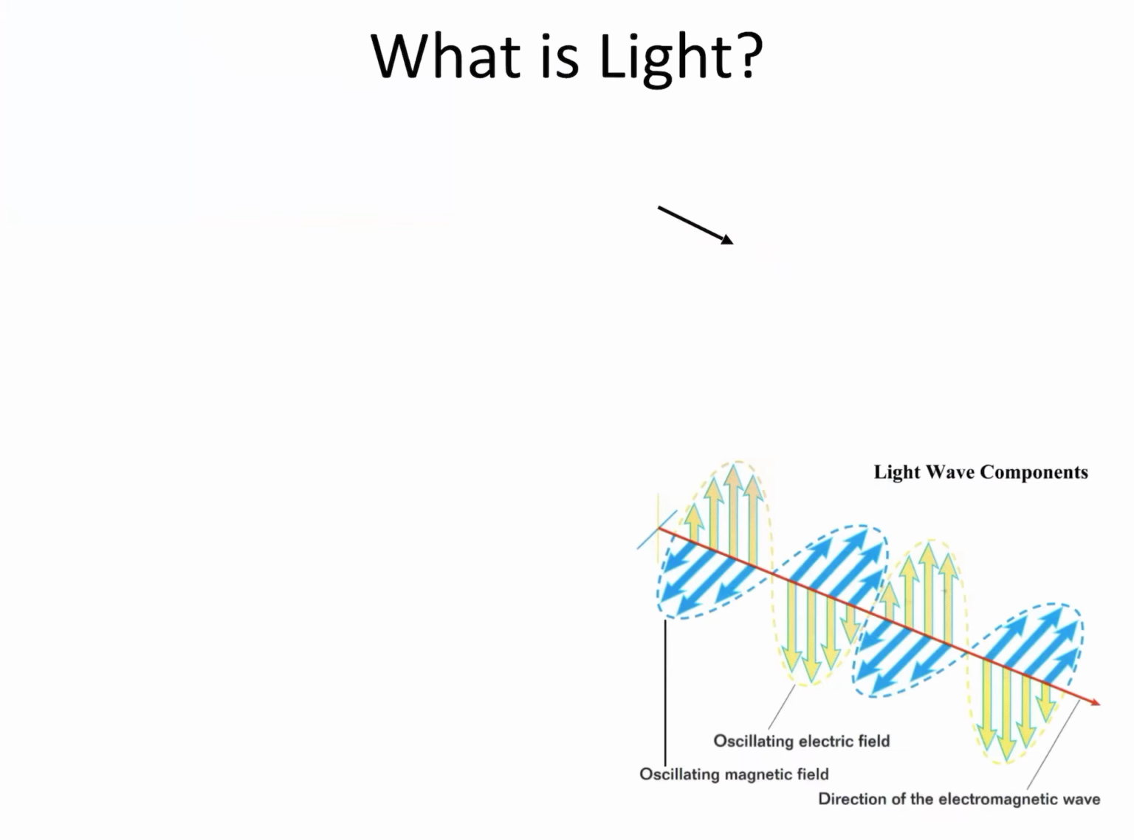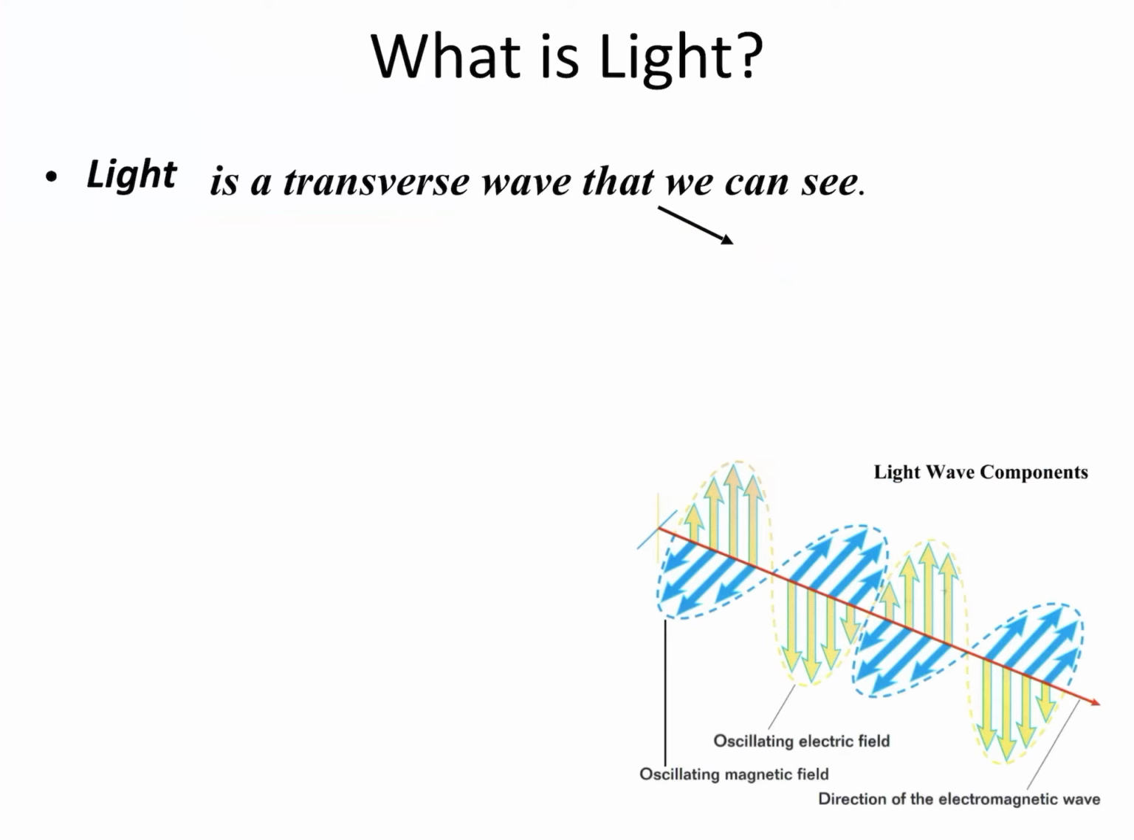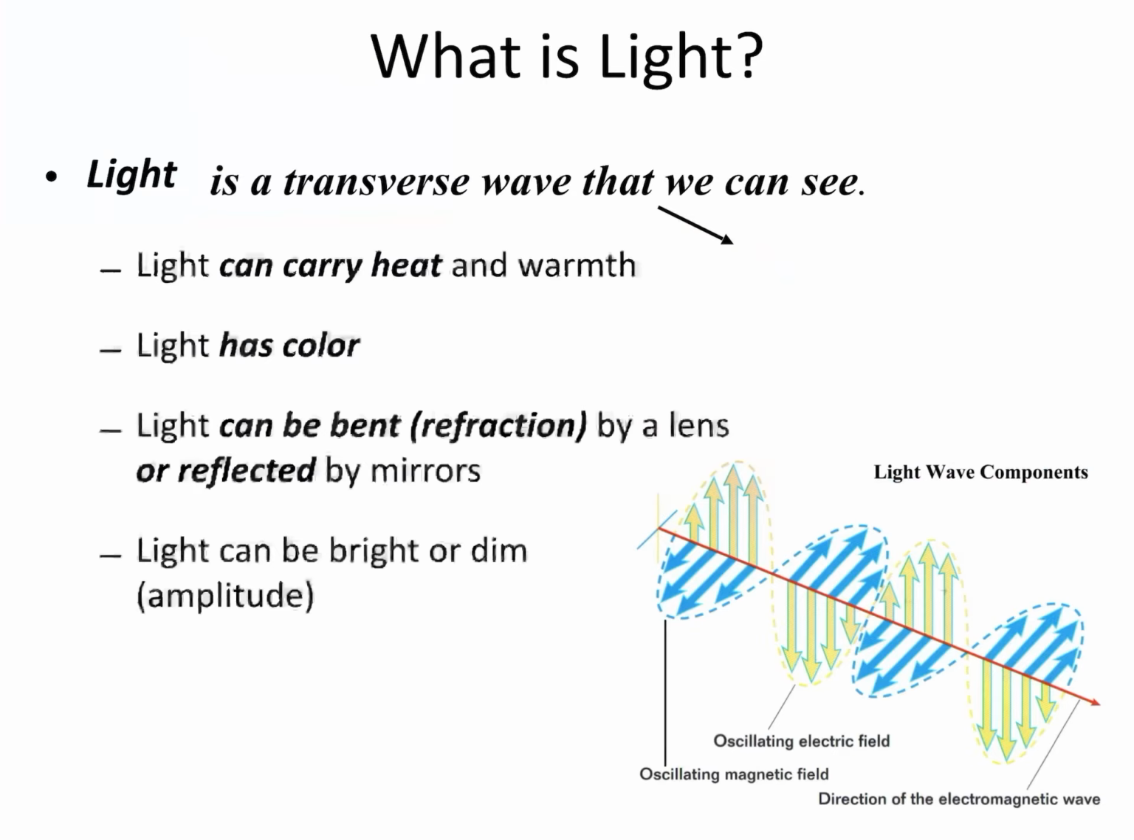All right, so let's talk a little bit more about light specifically. Light is a transverse wave that we can see. Now, you should already know that this is a form of energy. If you've ever changed a light bulb, you know that light gives off heat. It has color. We've already talked a little bit about the different colors in the visible light spectrum, and it can follow these different wave behaviors that we have discussed.